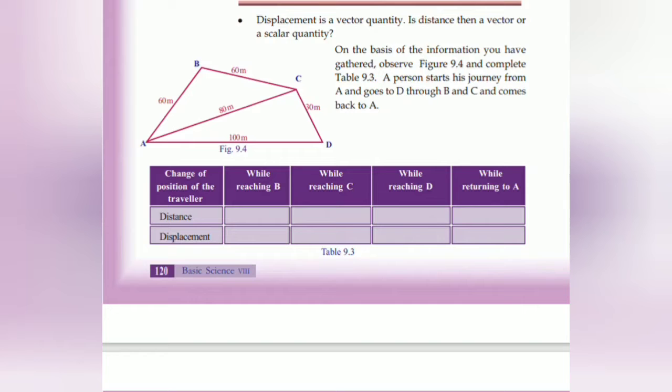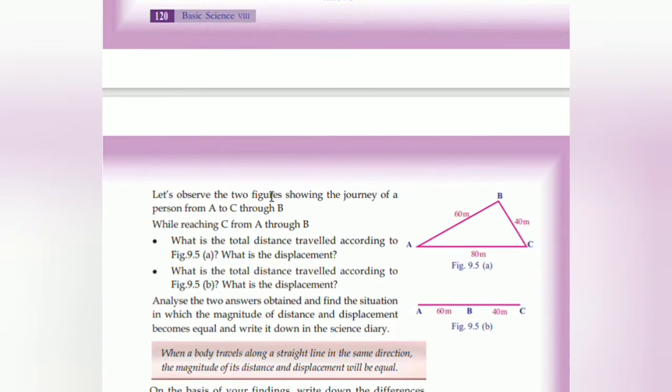What is the displacement? Displacement from A to B. We already know that displacement is from the initial to the final position. So 60 meter. Reaching C, direct, A to C means 80 meter. Reaching D means A to D, 100 meter. And returning to A, it is found to be 0.